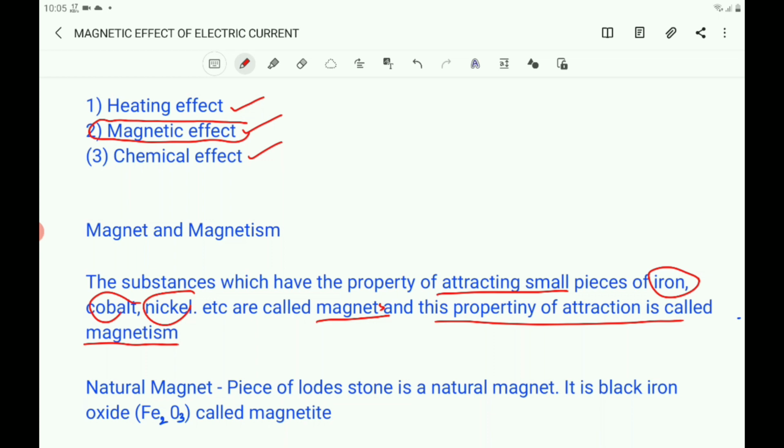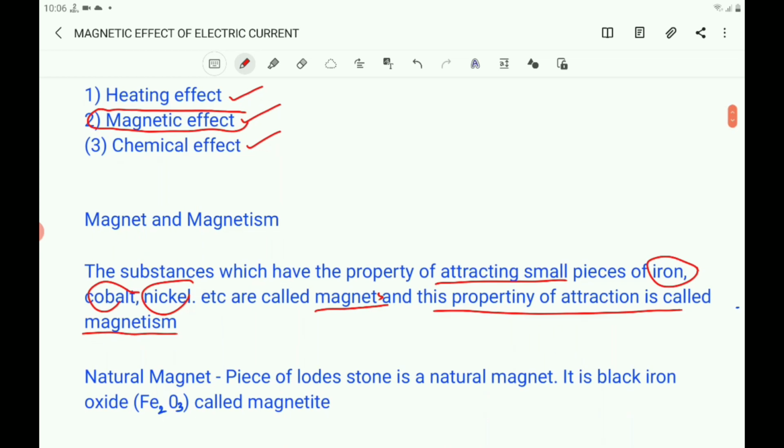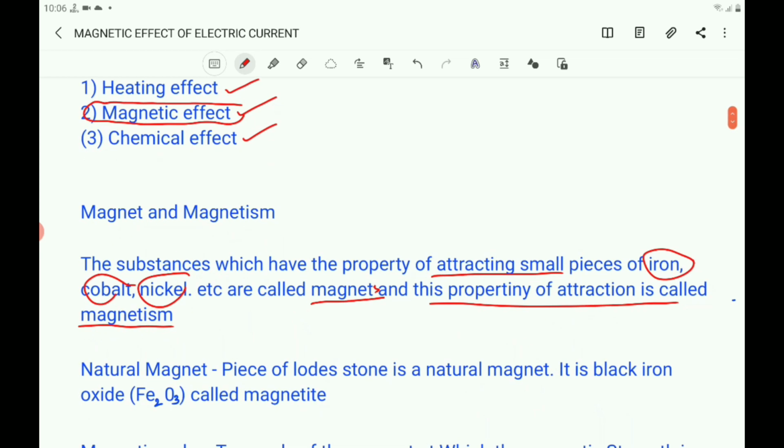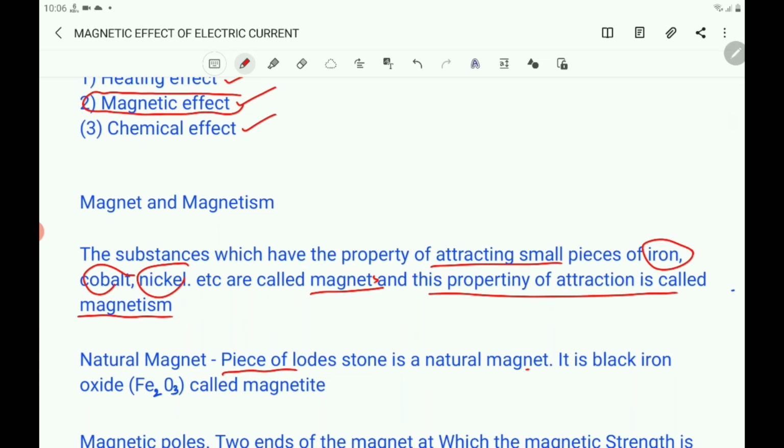And the magnet may be natural or artificial. What is a natural magnet? It is available in nature and has the property of attracting substances like iron, cobalt, nickel, etc. A piece of lodestone is called a natural magnet.